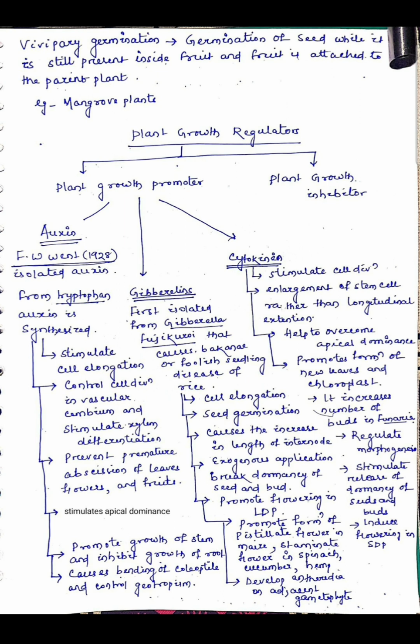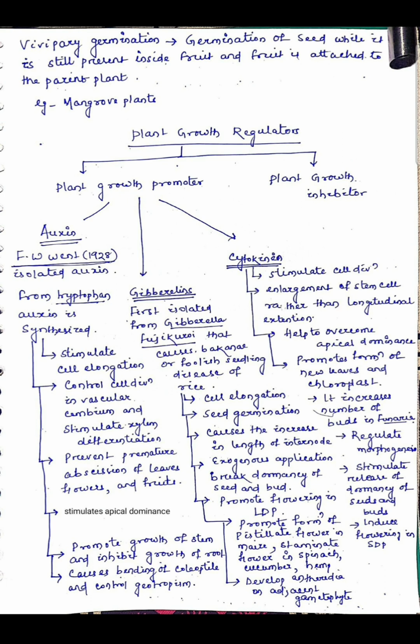First, it stimulates cell elongation. It controls the cell division in vascular cambium from where the secondary growth starts. Then stimulate xylem differentiation. It prevents the premature abscission of leaves, flower and fruits. It stimulates the apical dominance.